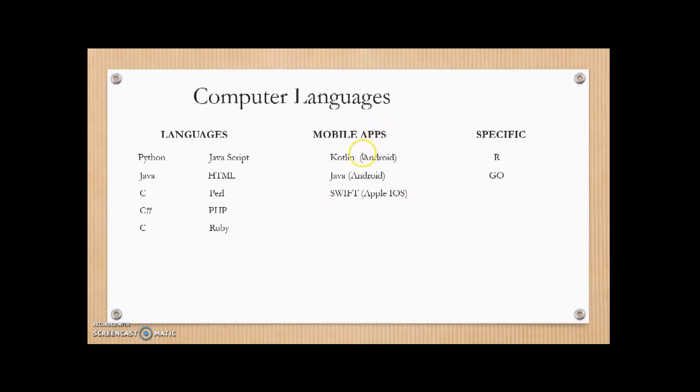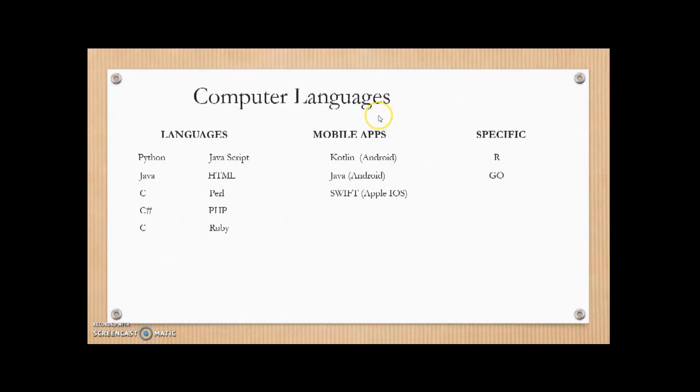Mobile applications are written in various languages. For Android, we have two language choices: Kotlin and also Java. For Apple iOS, apps are written in the Swift programming language. And there are tons of other languages which are for specific purposes. For example, R is used for statistics and Go is used for networking kind of tasks.